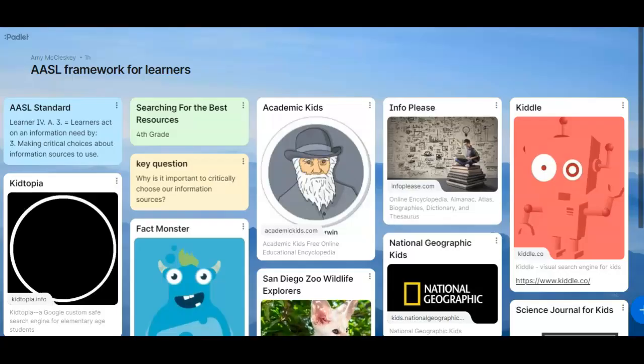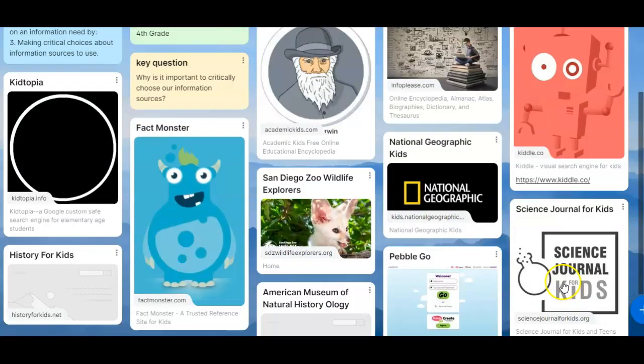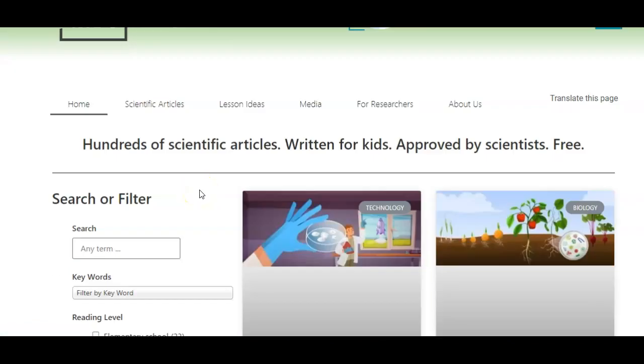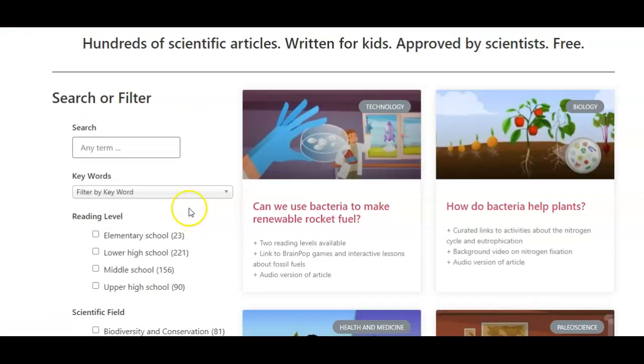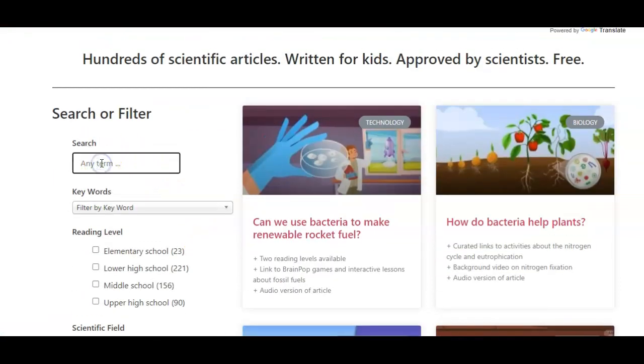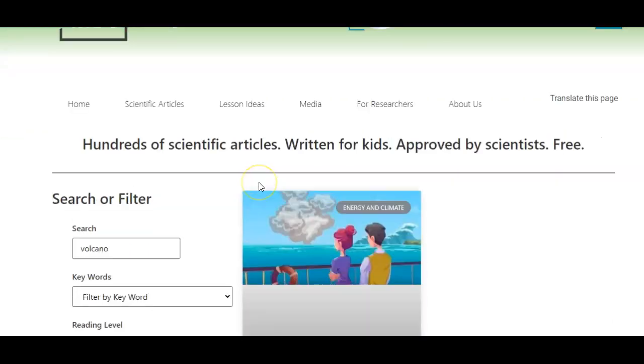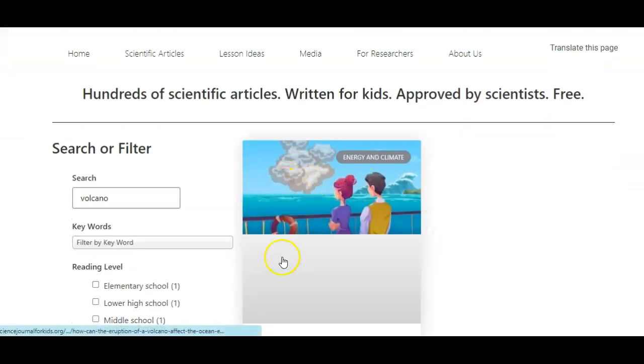I also want to recommend Science Journal for Kids. The Science Journal for Kids also has Science Journal for Teens. Right here, we can click on the teens, and it has hundreds of articles written for kids by scientists. So maybe you were looking to research volcanoes. You can type in volcano, and we'll look at the article that it brings up.